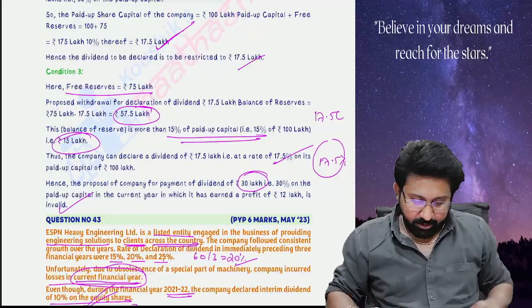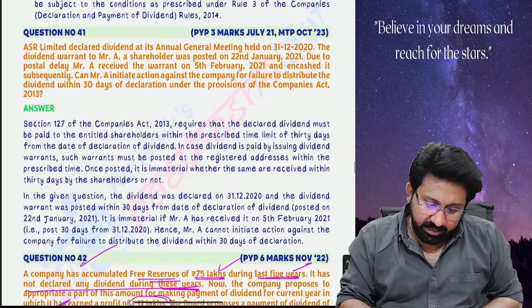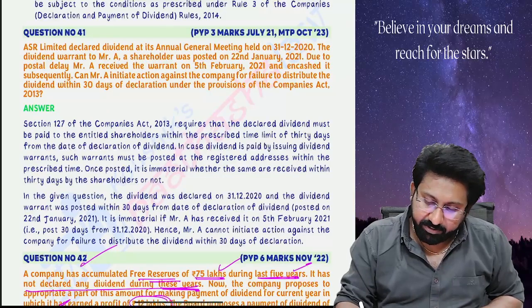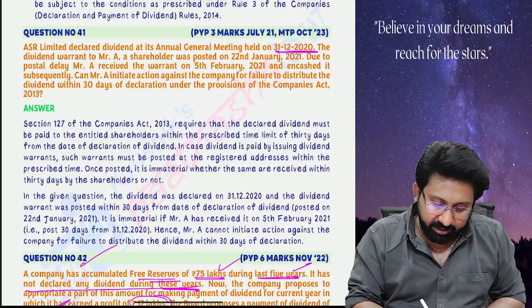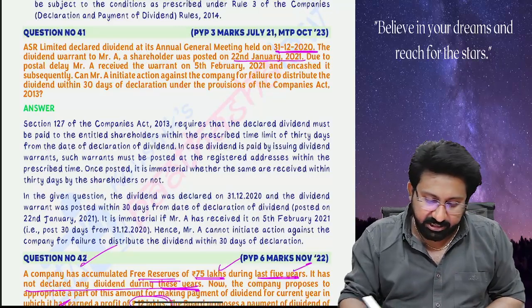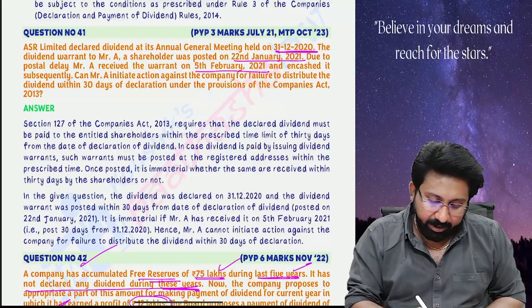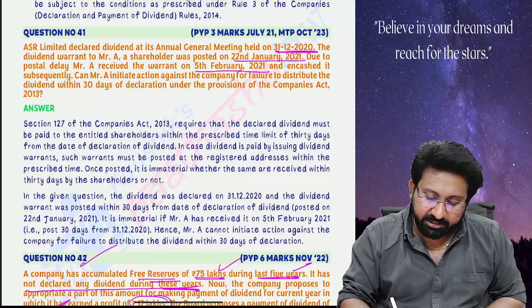Okay, next. ASR Limited declared dividend at its annual general meeting held on 31/12/2020. The dividend warrant to Mr. A, a shareholder, was posted on 22nd January. Due to the postal delay, Mr. A received the warrant on 5th February and encashed it subsequently. Can Mr. A initiate an action?